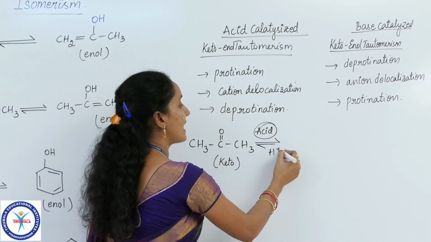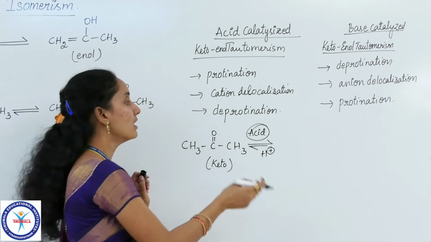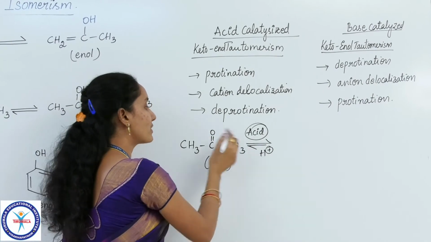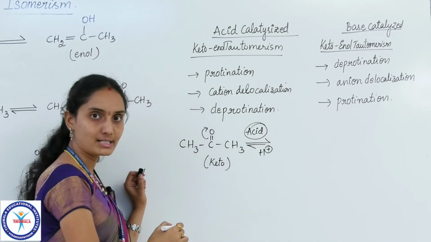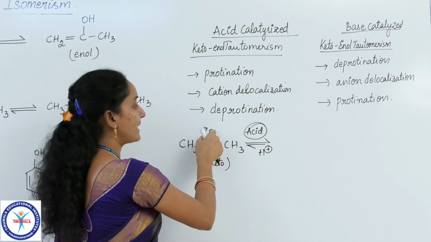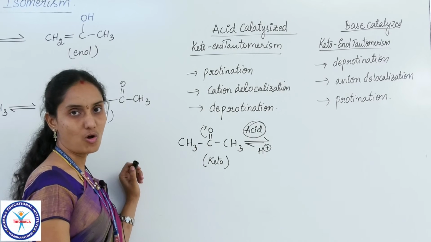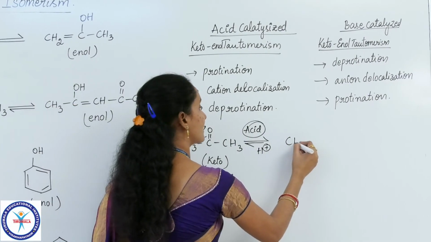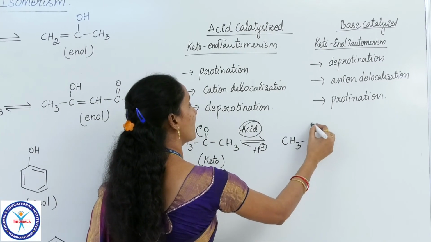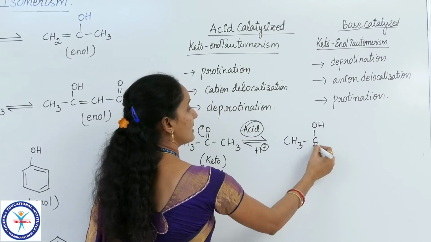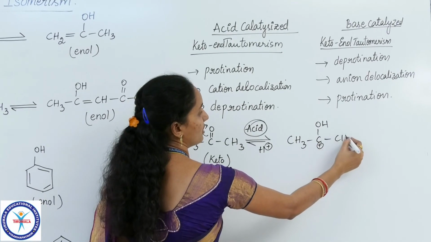So first the acid gives out a proton, the C=O bond is polarized, and this proton attacks the negative part, that is oxygen. So the first step gives CH3 C double bond OH, left with a positive charge, and CH3 remains.